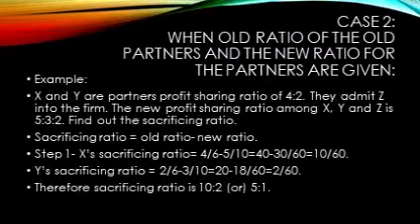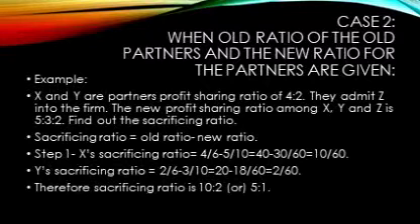When we calculate X's and Y's sacrificing ratio separately, X's sacrificing ratio equals 4/6 minus 5/10. Since the denominators are uneven, we need to take the LCM. When we take the LCM, we get the denominator as 60.